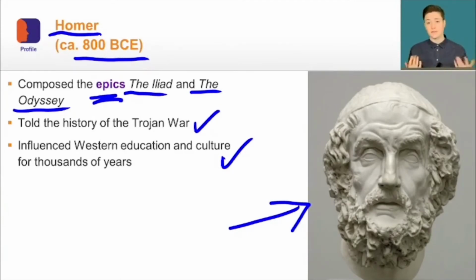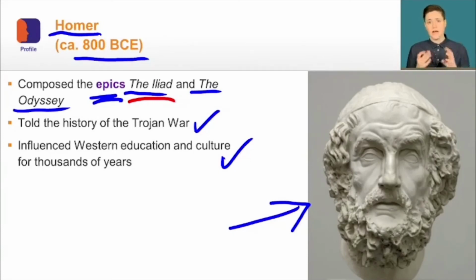So for thousands of years, people have been reading Homer. In particular, the Iliad here is a very important work because it's actually the first piece of Greek literature to be written down. So Homer's very influential, and he's studied really to this very day for the insights that his writing gives us into what it was like to be Greek during this time period.